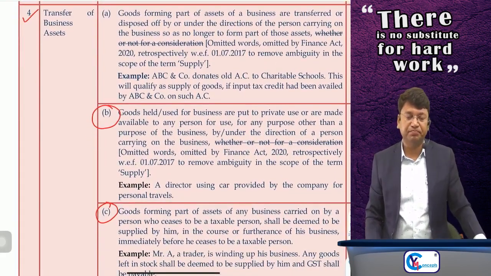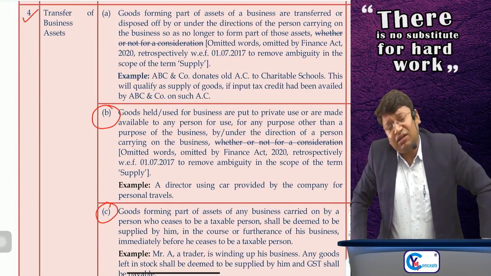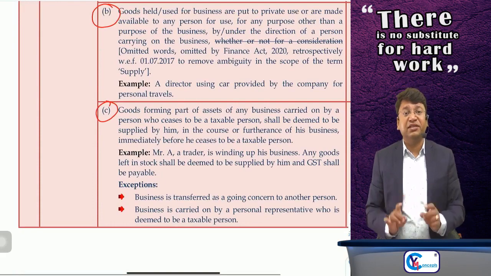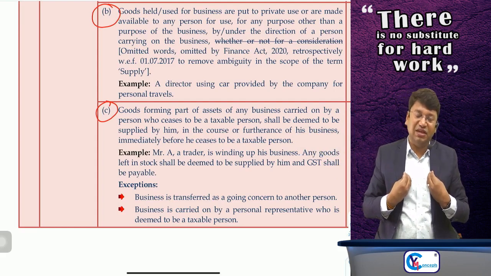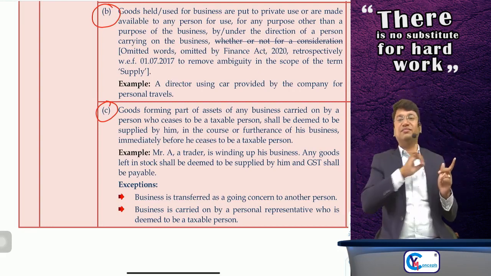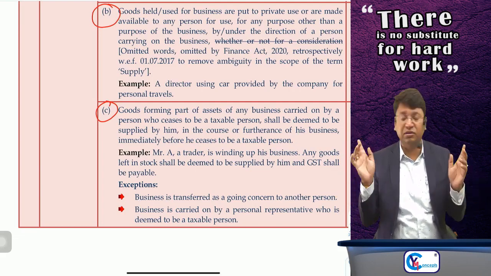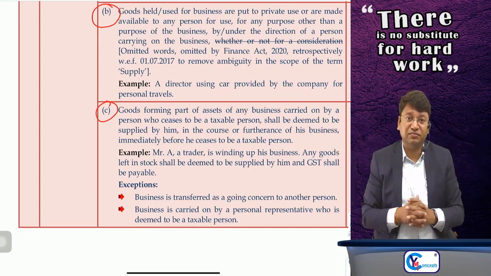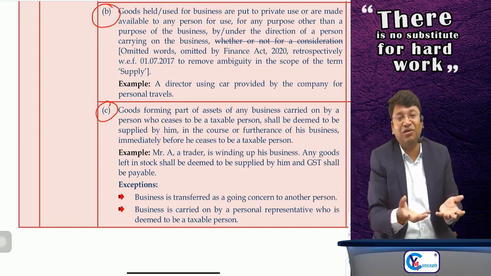Sir, next is regarding business assets. Para number 4, clause C says that if any person ceases to be a taxable person, if somebody has surrendered his registration or his registration number is cancelled, then whatever goods are there in his stock, whether it is semi-finished goods, finished goods, inputs or capital goods, all the goods will be treated as if he has supplied the goods to himself, because now he is not registered at all.